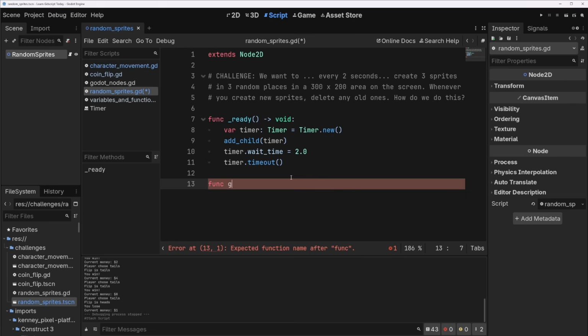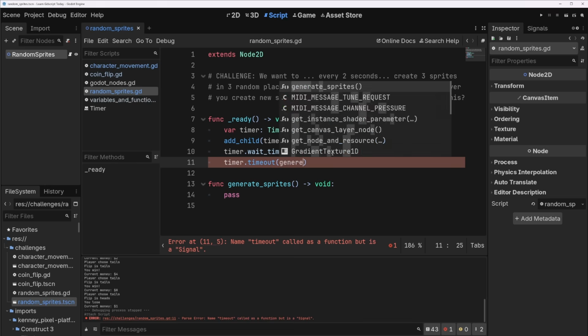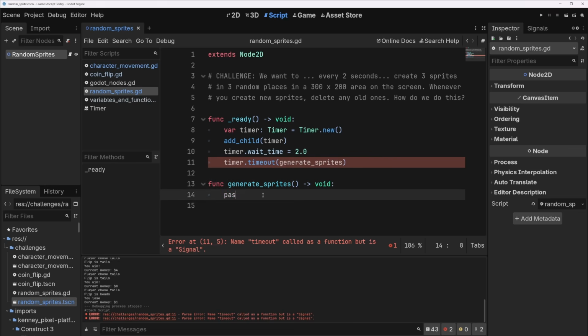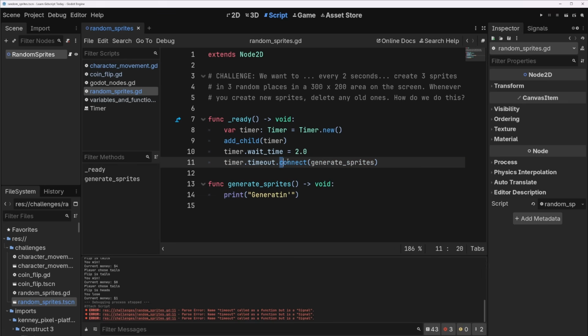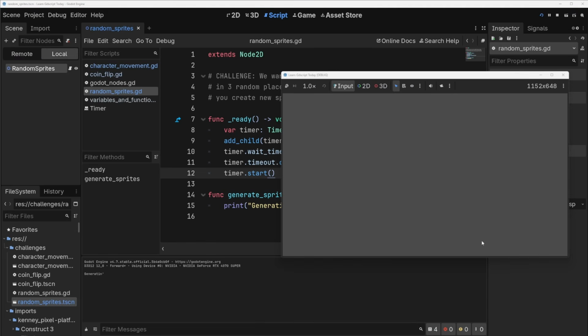We'll call that function generate_sprites. It will be void, and we'll just pass for now. We'll do timer.timeout generate_sprites. And to make sure this is working, let's put a print statement in here, and we'll say generating. This is red because I forgot to put connect, and I forget this all the time. You have to do timeout.connect, and that connects this signal. Don't worry about it too much, I have a big video on signals you can look up if you want. So let's play the scene and see if we get generating every 2 seconds. We don't, because we forgot to do timer.start, of course. Now we're generating. Okay, we love it. Good.